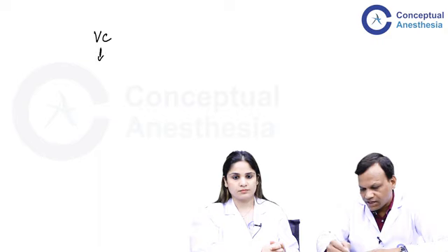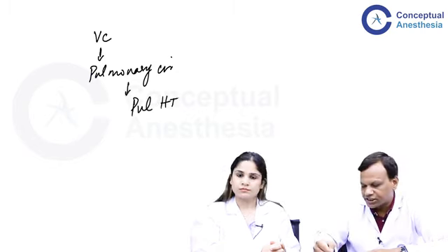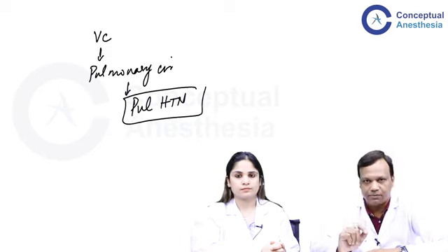Nitrous oxide has a powerful effect to cause vasoconstriction. Particularly, it can cause constriction of the pulmonary circulation, so it can increase the pulmonary pressure. So nitrous oxide is also avoided in patients with pulmonary hypertension.